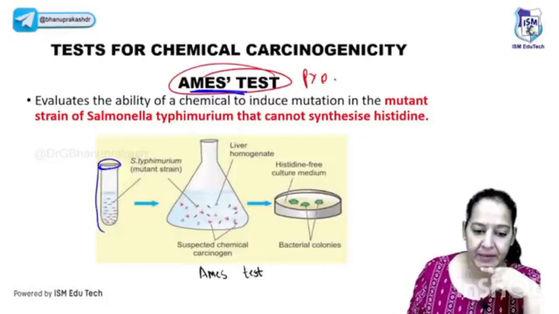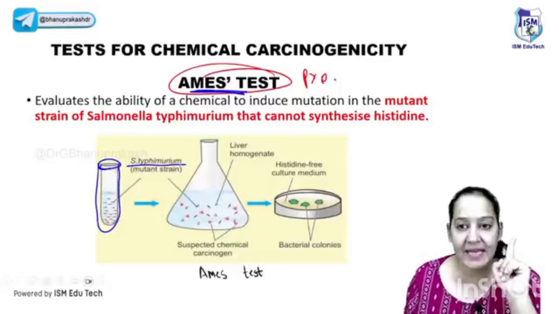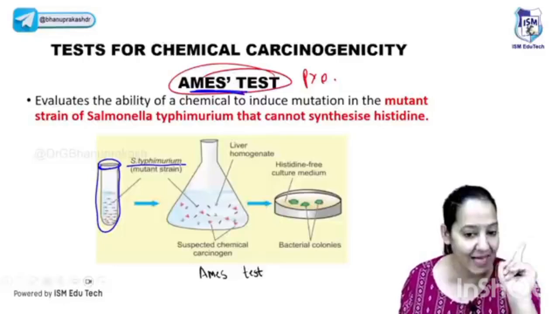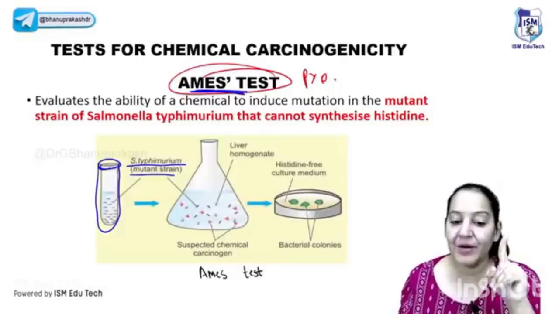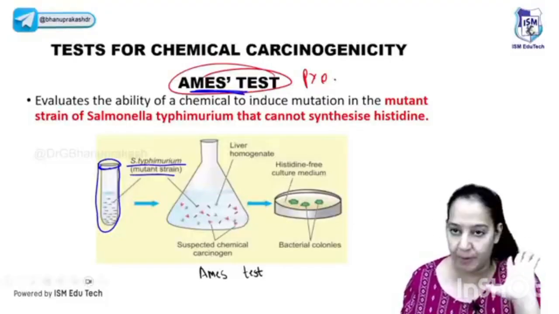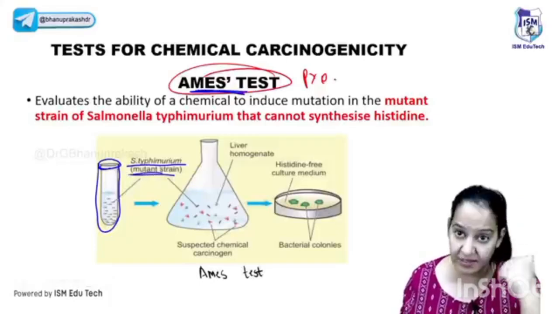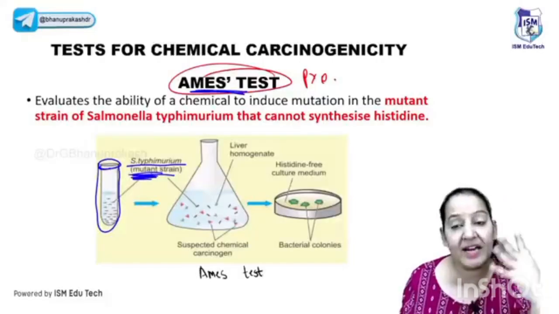So take a bacteria. In a test tube, take the bacterial suspension. The name of the bacteria is Salmonella typhimurium. It's already mutated. We are taking an already mutated strain. You know what the mutation is? Salmonella typhimurium cannot grow without histidine. Histidine is given, then only it will do binary fission, otherwise it will not grow. It's a unique property. This is the mutated strain that cannot synthesize histidine in the body. So if you give it from outside, then only the bacteria will grow, otherwise it will not grow.